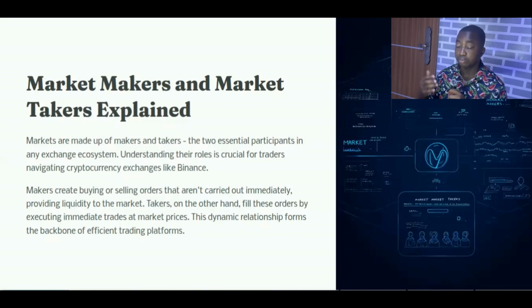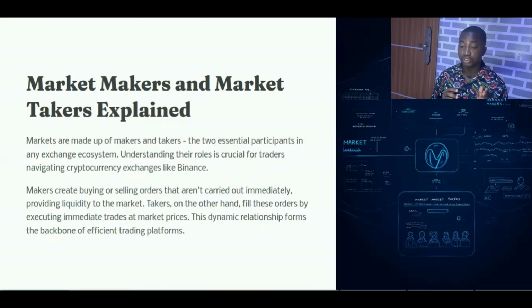Now, market makers and market takers. What exactly are they? The markets are always made up of makers and takers. These two essential participants play a very important role in any exchange ecosystem. So if you're able to understand the roles that they play, it's going to help you to navigate cryptocurrency exchanges like Binance and in a large way reduce your trading fees.